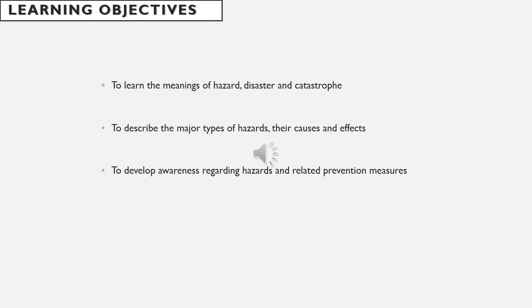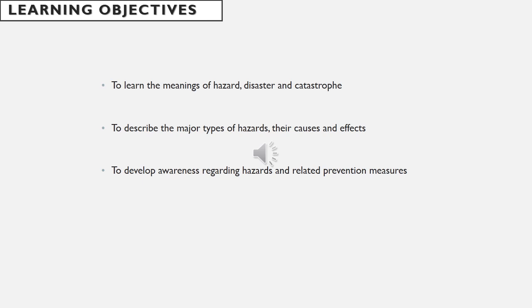Catastrophe is a sudden event that causes many people to suffer. It is an event that happens suddenly, at an unexpected time, and causes danger and damage to many people. Hazard is a natural process and event that causes threat to human life and property. Disaster is a hazardous event that occurs over a limited time span in a defined area and causes great damage to property and loss of life. A disaster needs assistance from others.